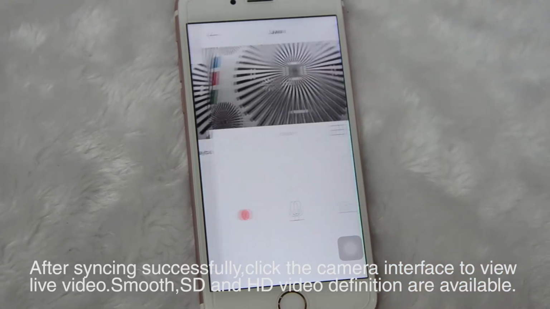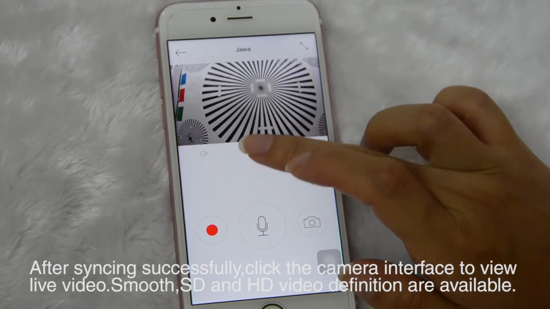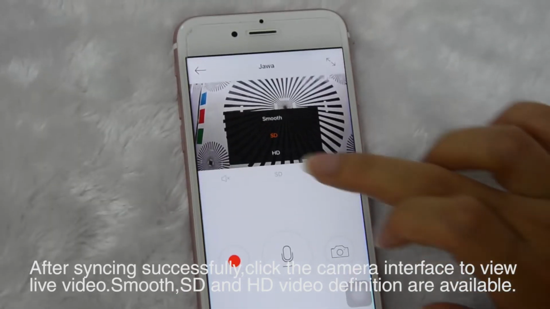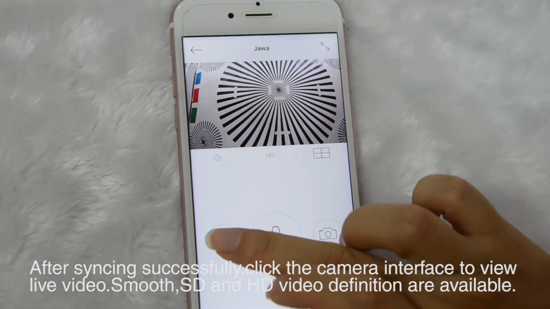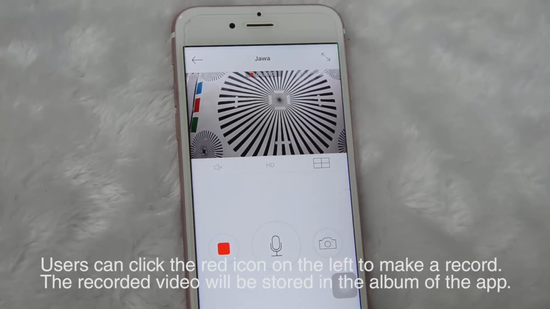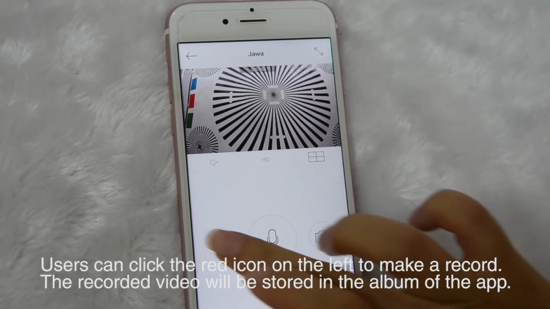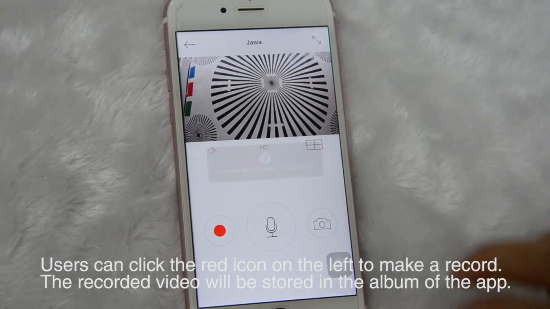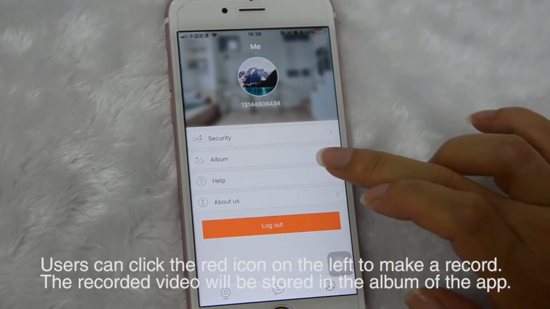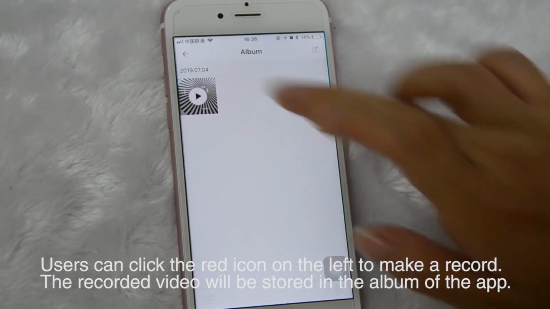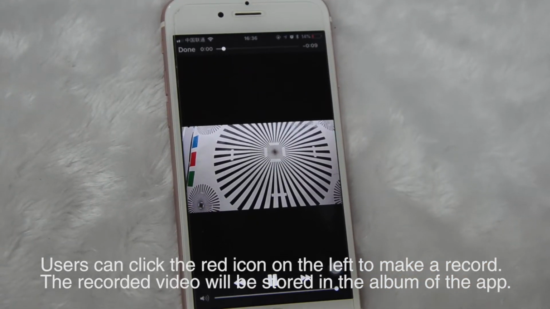Live video. After syncing successfully, click the camera interface to view live video. Smooth, SD, and HD video definition are available. Users can click the red icon on the left to make a recording. The recorded video will be stored in the album of the app.